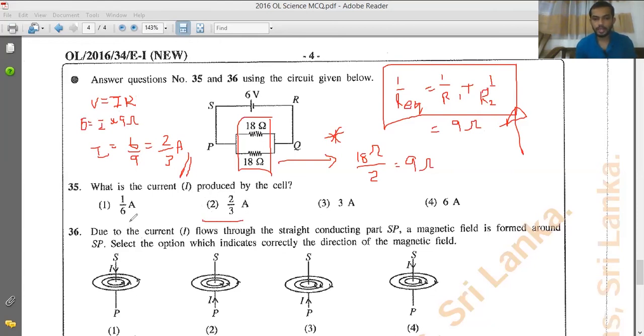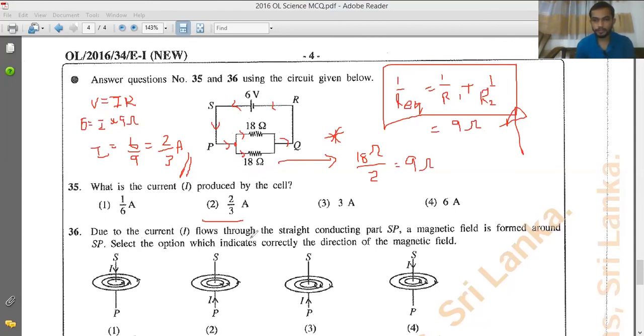Then 36, they are asking about the current flow through the straight conducting part SP. So current always moves from positive to negative like this. At this junction, current divides equally into two because the 18 ohm resistances are equal, and then it will be joined again and move into the negative terminal.